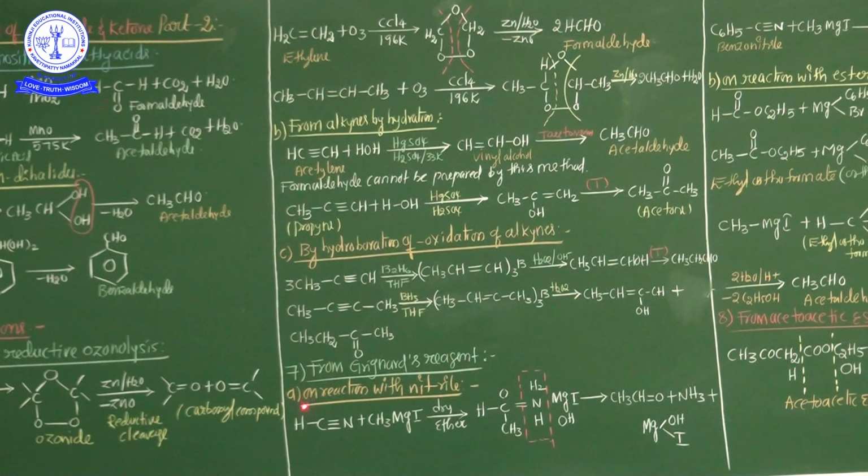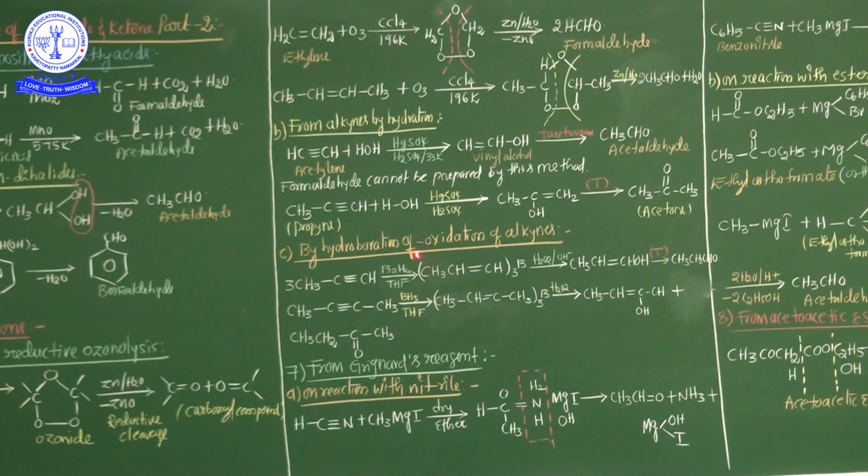And one more example, see here, CH3 C triple bond C CH3 in the presence of THF and BH3. Now these are the intermediate products, and after that it reacts with hydrogen peroxide, and finally the enol form is formed. After the tautomerism process, finally butan-2-one, 1, 2, 3, 4, butan-2-one, is formed.